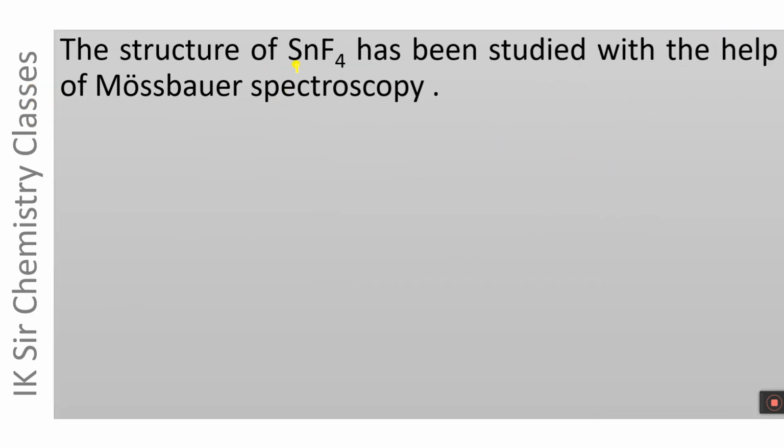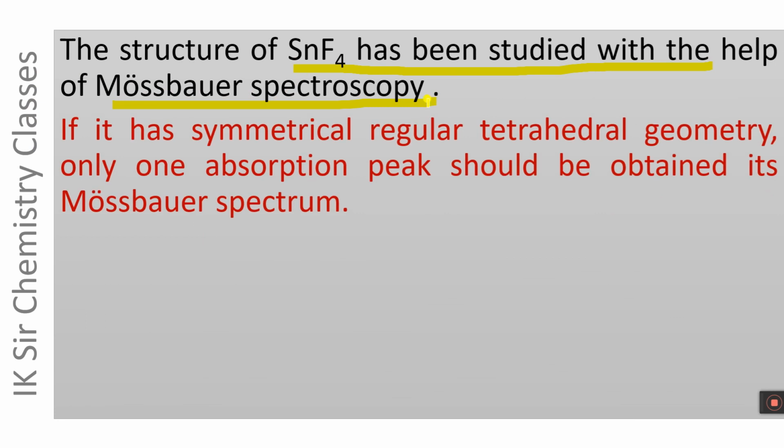The structure of SnF4 has been studied with the help of Mössbauer spectroscopy. If the SnF4 molecule has symmetrical regular octahedral geometry, there will be no electric field gradient at the nucleus of Sn-119, and only one absorption peak should be obtained in its Mössbauer spectrum.